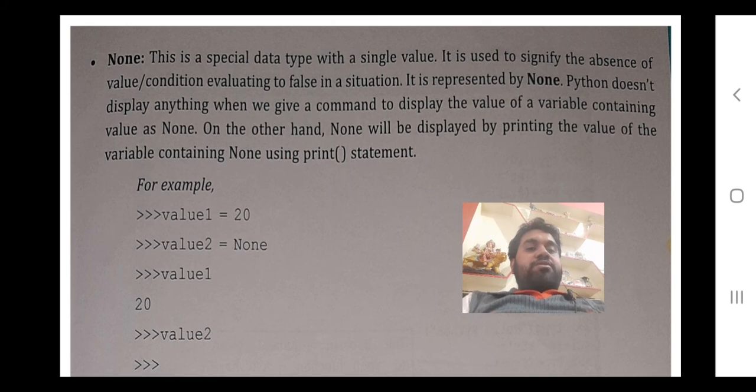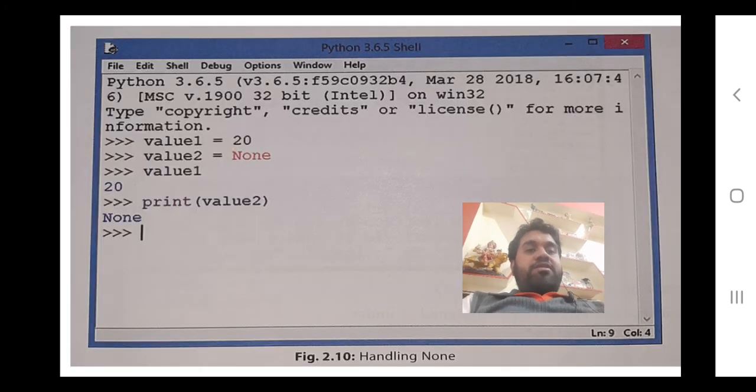But value2 is equals to None we are writing. When we write value2, no result is coming. But if you write print value2, then it will result in None. Simply writing it does not give any answer. But if you write print something, then that something is None.